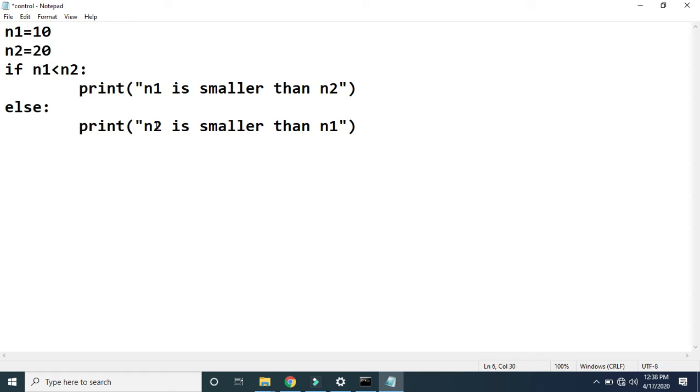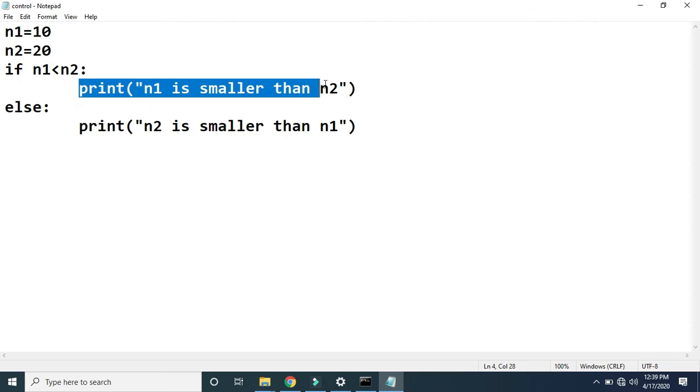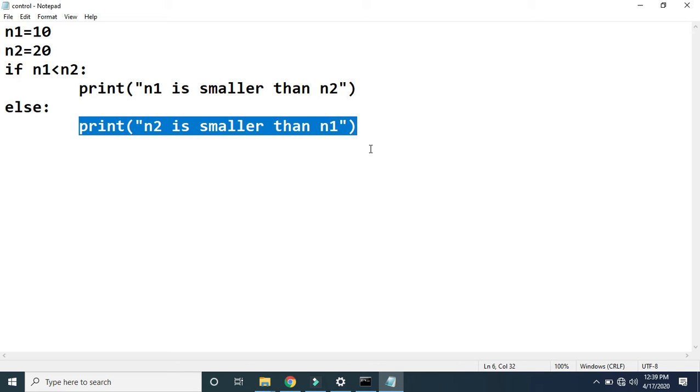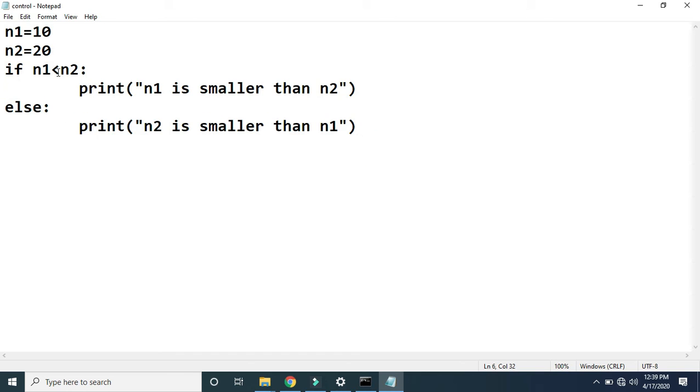Now what will happen after execution of this program? Initially for n1 I have assigned value 10, and for n2 value 20. Control will come here. Now 10 is less than 20, yes, true. If this condition is true, then this statement will be executed and the else statement will be discarded. If this condition is false, this statement will not be executed, and control will be directly transferred to else and that statement will be executed. Based on the result of this condition, it will execute the further statement. If this condition is true, then if will be executed, and if false, then else will be executed.